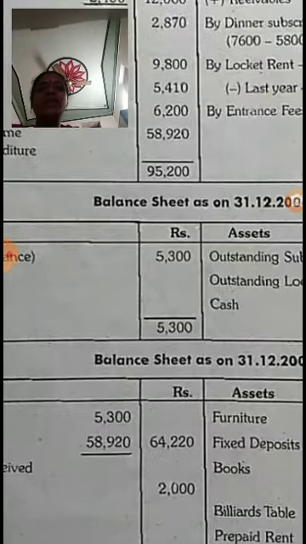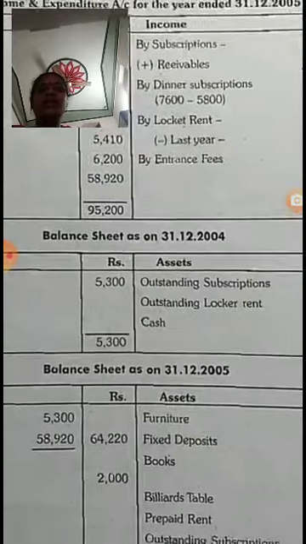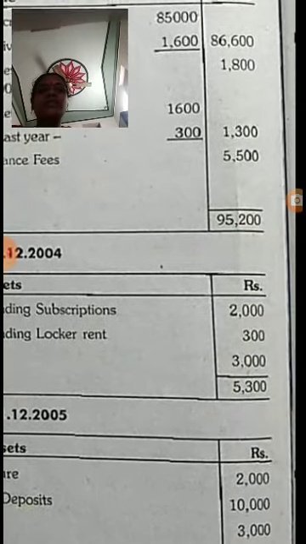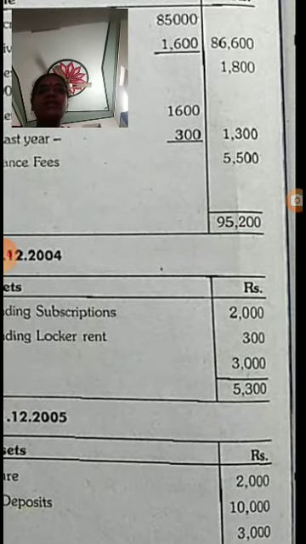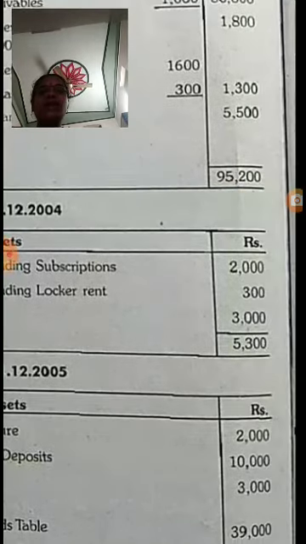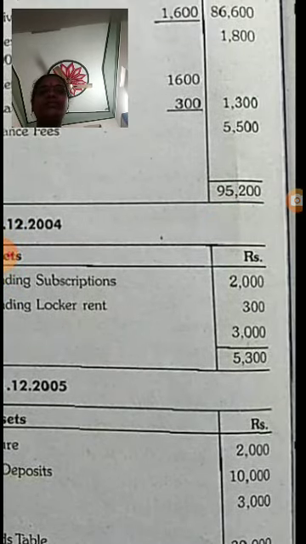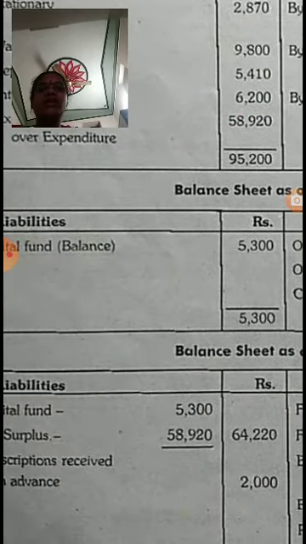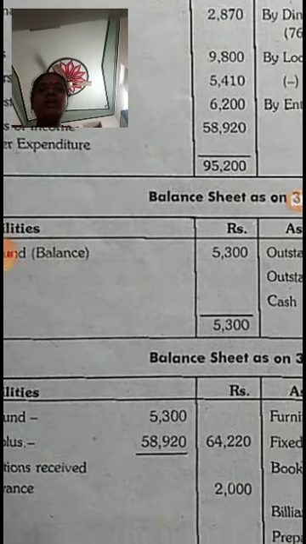Now we have to prepare the opening balance sheet to know the capital fund. Balance sheet as on 31/12/2004. Outstanding subscriptions 2,000, it is given in the adjustment. Outstanding locker rent 300. Cash, this is opening balance, the total is 5,300, is the capital fund.